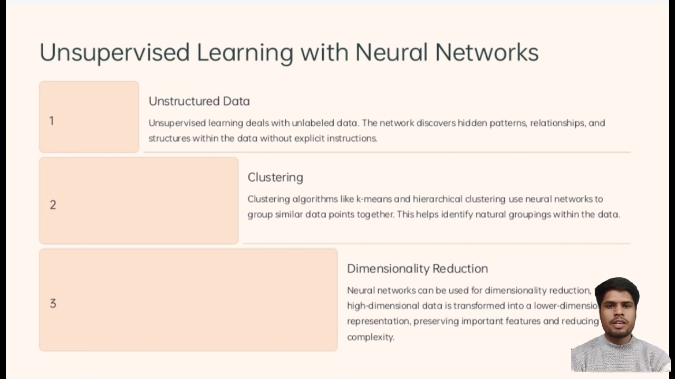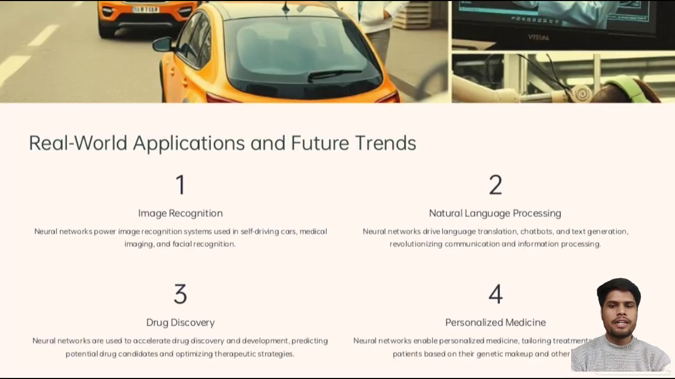Second is clustering. Clustering algorithms like K-means and hierarchical clustering use neural networks to group similar data points together. This helps to identify natural groupings within the data. Third is dimensionality reduction. Neural networks can be used for dimensionality reduction, where high dimensional data is transformed into a lower dimensional representation, preserving important features and reducing complexity.